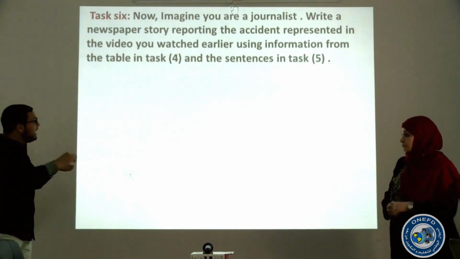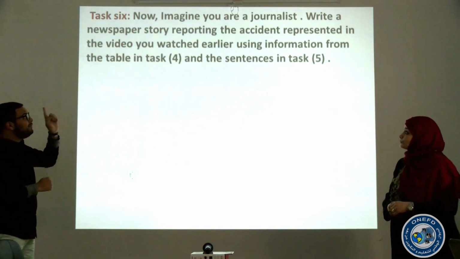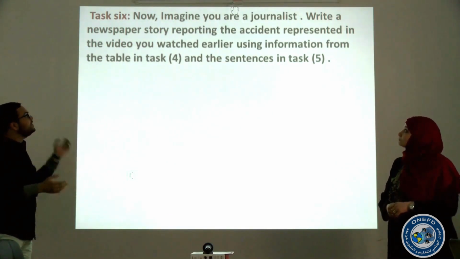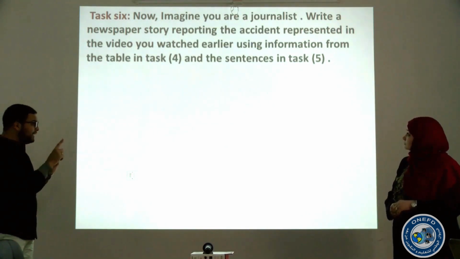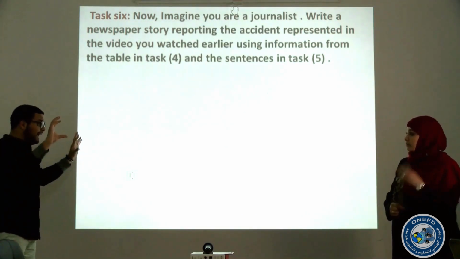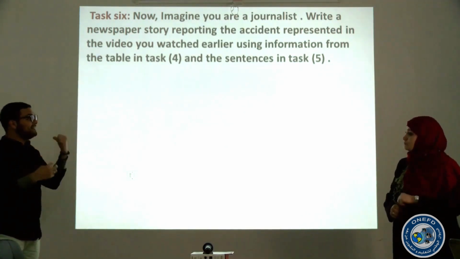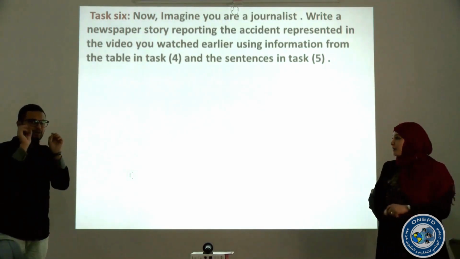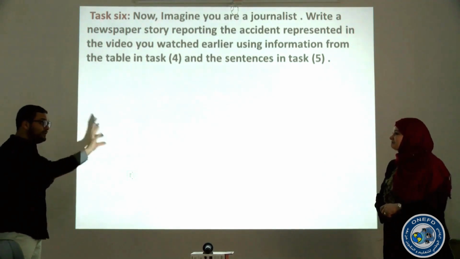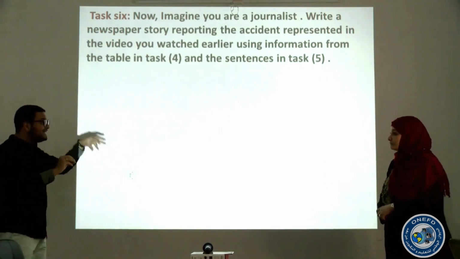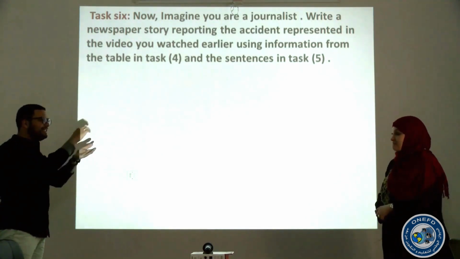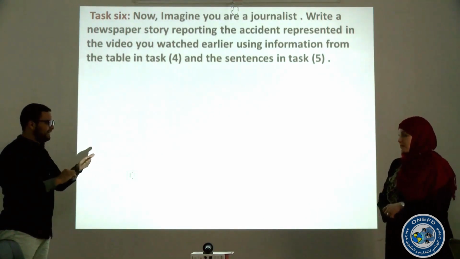You're going to write a newspaper story reporting the accident represented in the video you watched earlier using information from the table in Task 4 and the sentences in Task 5. Great. So is it okay, guys? I like writing short stories. So using the information from the table and sentences from Task 5 all together, imagining you are the journalist, you're going to write the report about it. Is that okay? Yes.